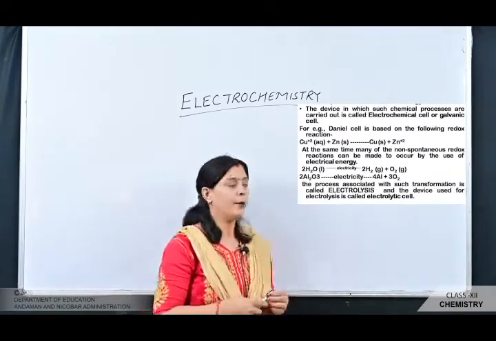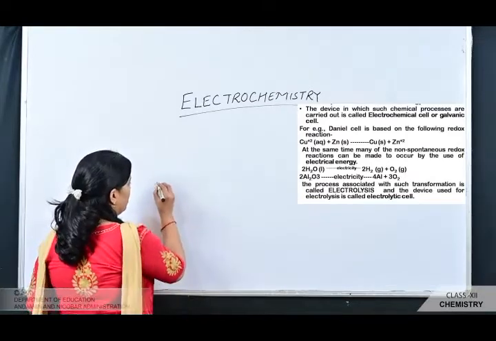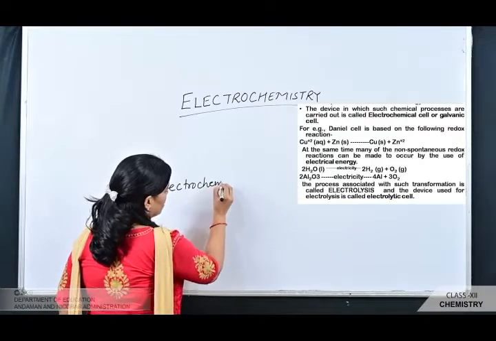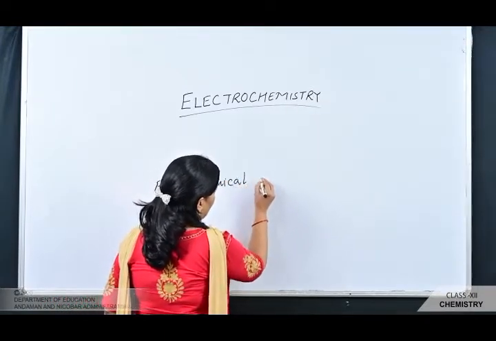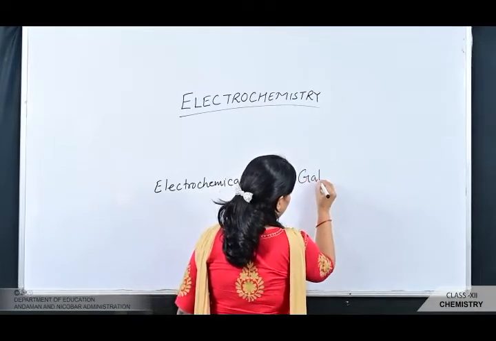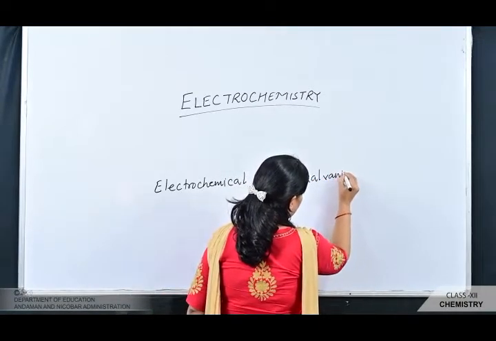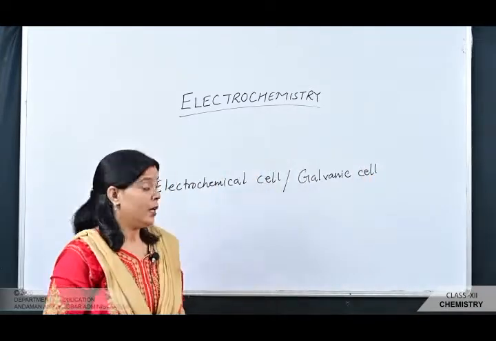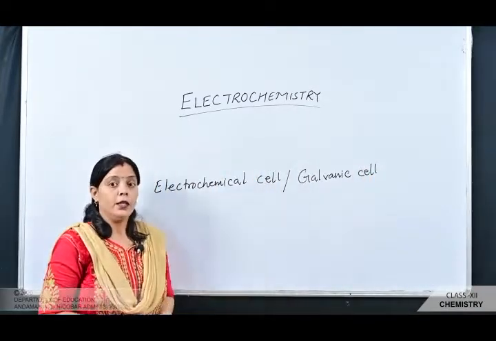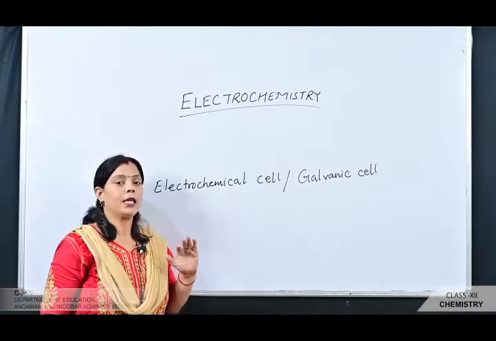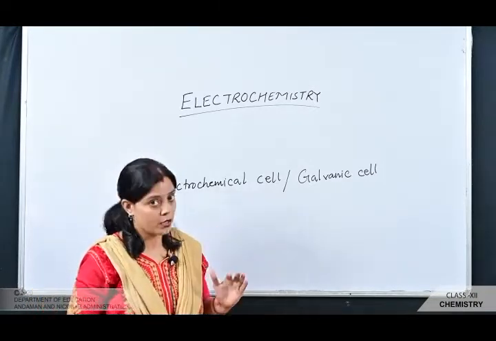So what is an electrochemical cell? The electrochemical cell, which is also named the galvanic cell, is the device in which chemical reactions are carried out, and basically these chemical reactions are redox reactions.